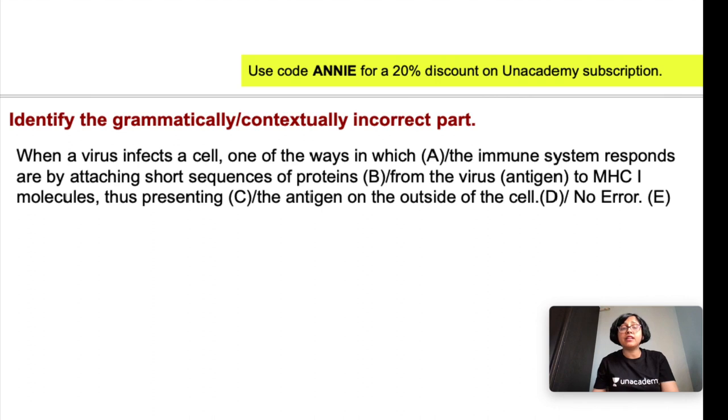When a virus infects a cell, one of the ways in which the immune system responds are by attaching short sequences of protein from the virus to MHC1 molecules, thus presenting the antigen on the outside of the cell.